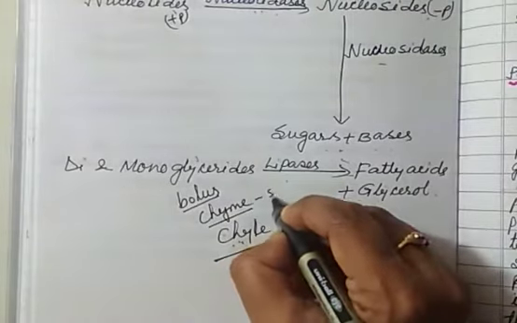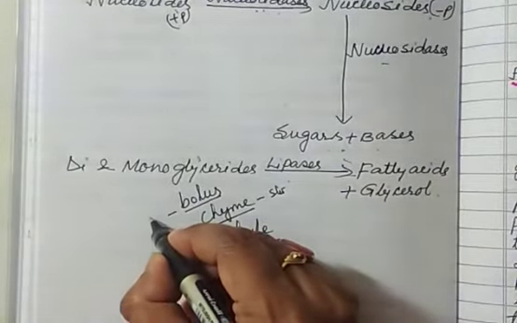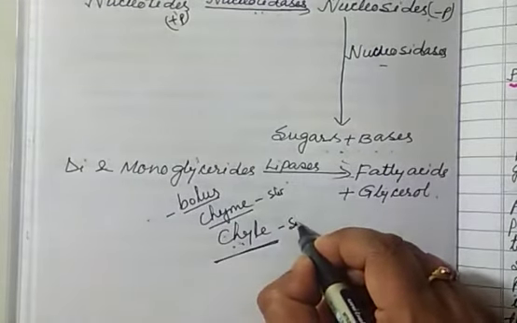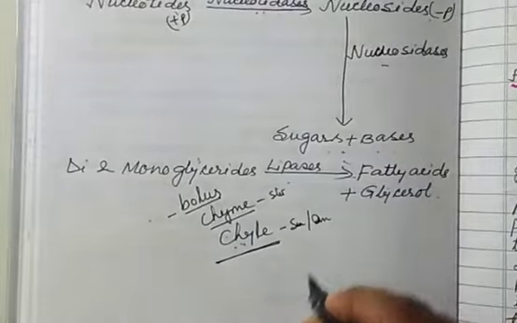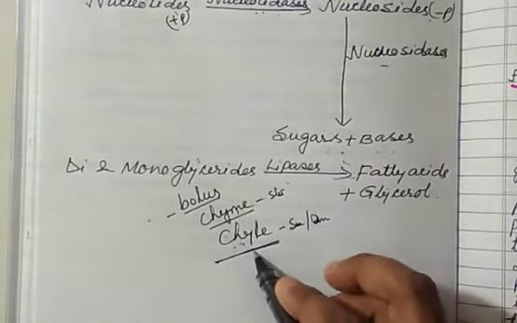Bolus comes out from the mouth to the esophagus, chyme remains in the stomach, and chyle remains in the small intestine, right? Chyme is semi-digested and acidic food, and this one is alkaline.